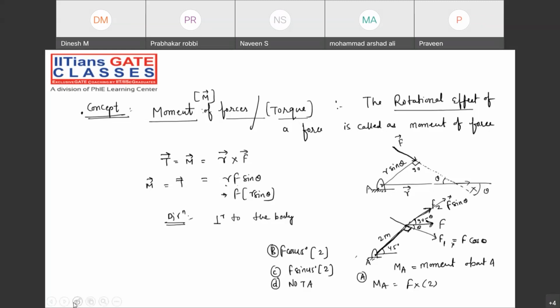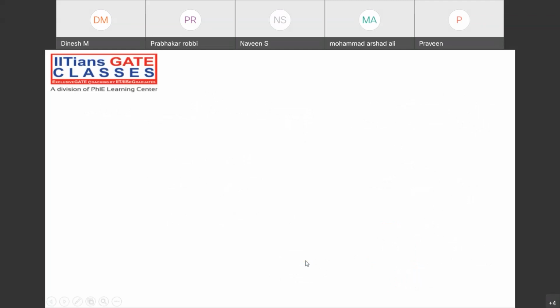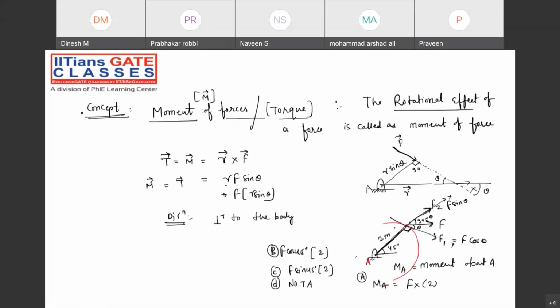Can you just imagine, about this hinge point A, this body will try to rotate by the application of the force F1. Tell me, guys, are you understanding or not?